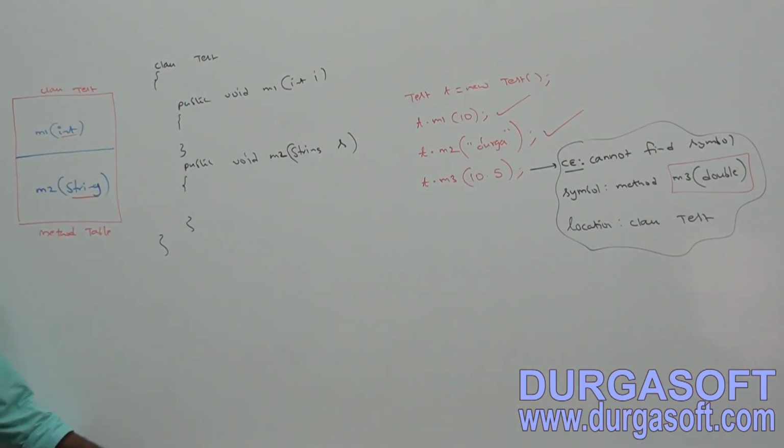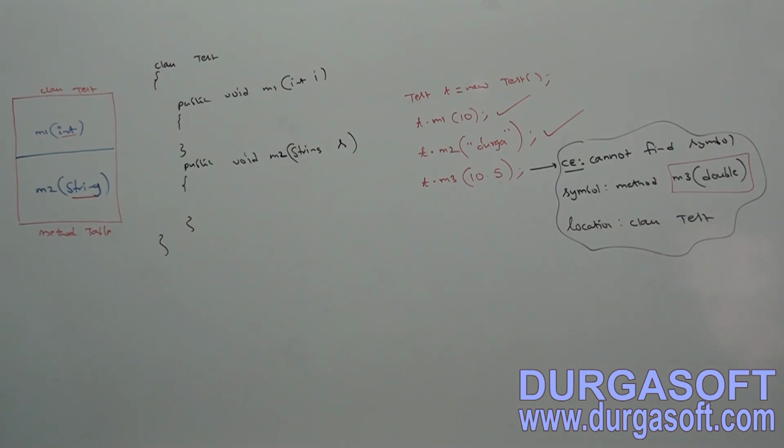Completed, right? Cannot find the symbol. Which is the symbol? Method M3 of the Double Location class test.